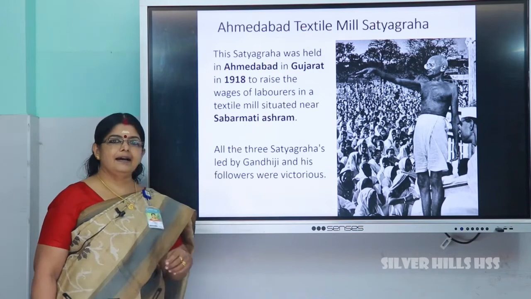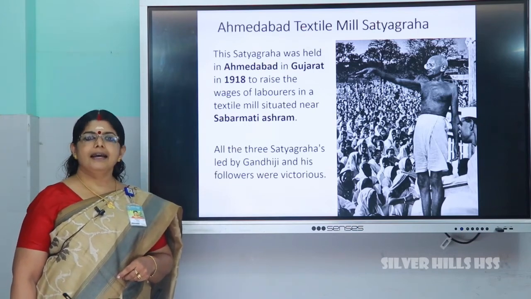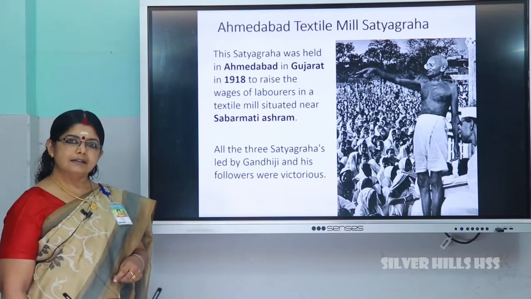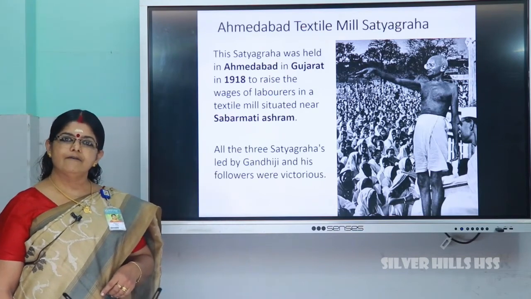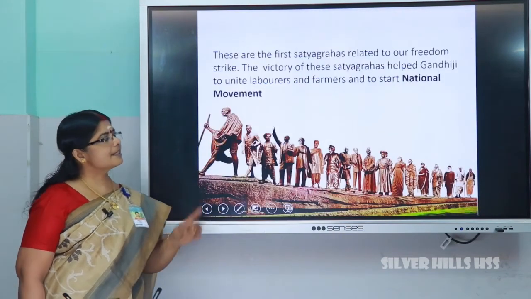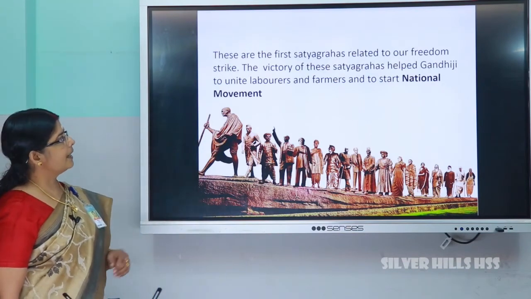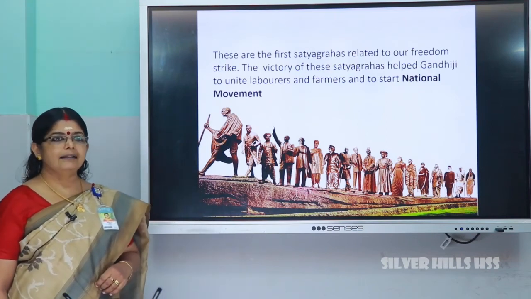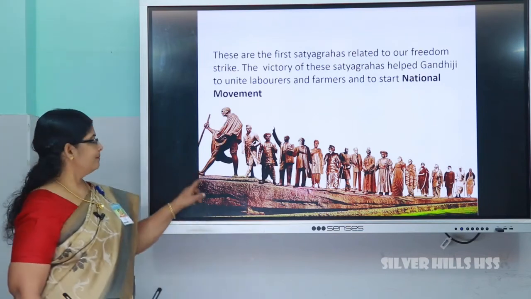All the three Satyagrahas, which are the three Satyagrahas? Champaran Satyagraha, Kheda Satyagraha and Ahmedabad Textile Mill Satyagraha. All these three Satyagrahas led by Gandhiji and his followers were victorious. These are the first Satyagrahas related to the freedom struggle. The victory of these Satyagrahas helped Gandhiji to unite the farmers and the labourers and to start the national movement. Understood?